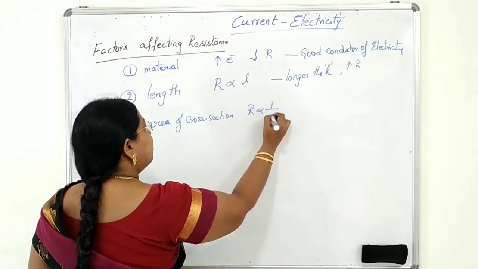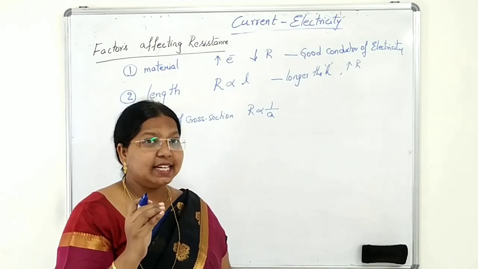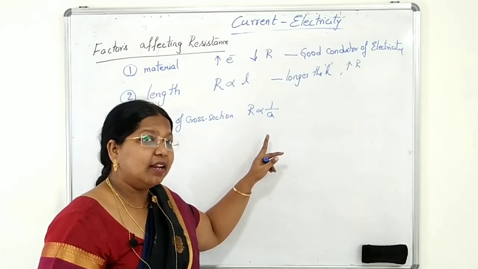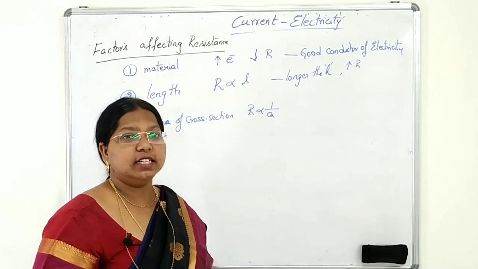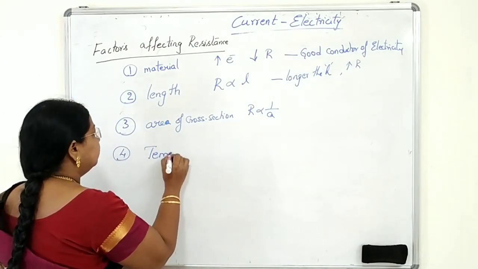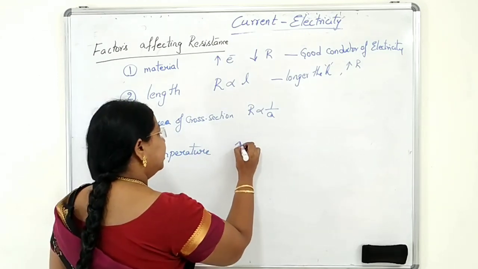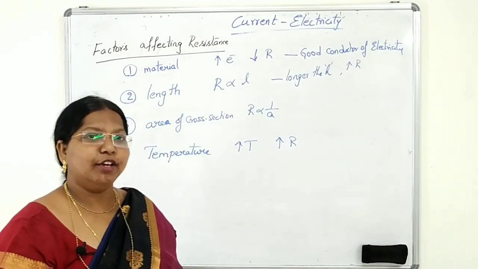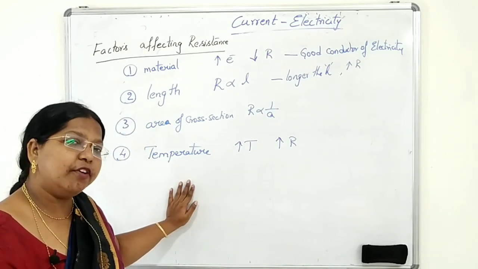R is inversely proportional to area of cross section. If it is thick, with more area of cross section, the resistance will be less. If it is a thin wire, with less area of cross section, the resistance will be more. The fourth factor is temperature. The more the temperature, the more the resistance, because there will be more free flowing electrons. These are the 4 factors which affect the resistance of a conductor.